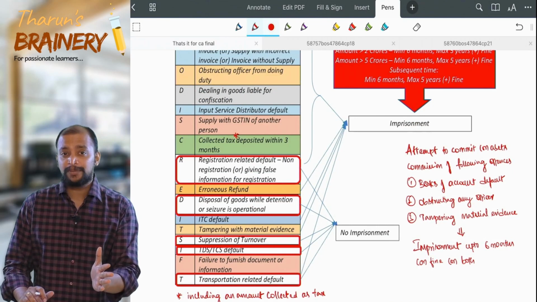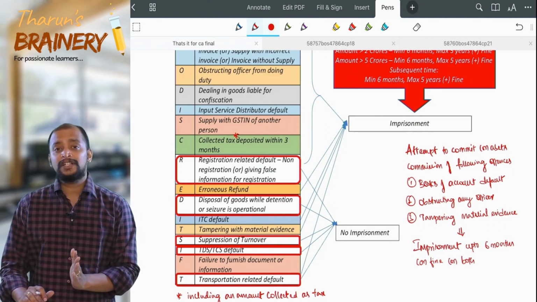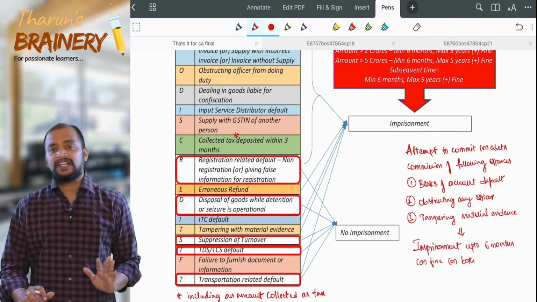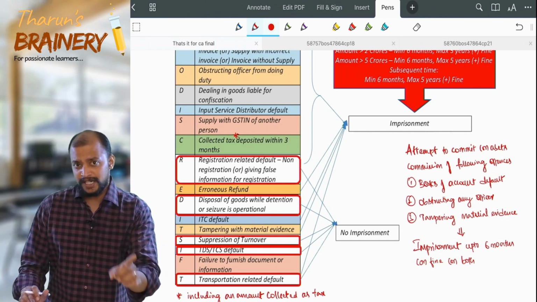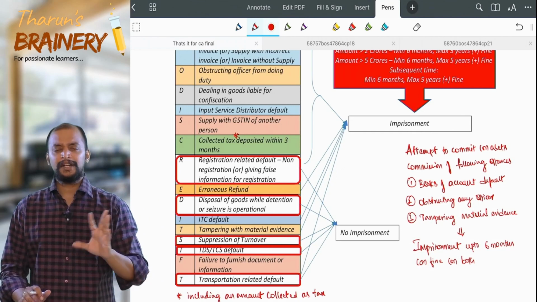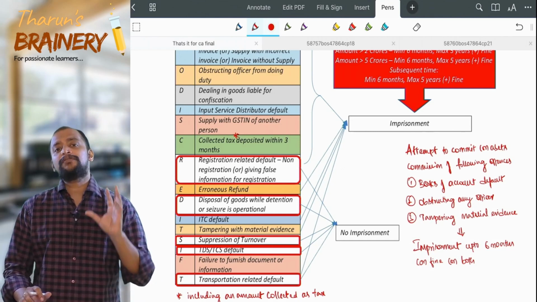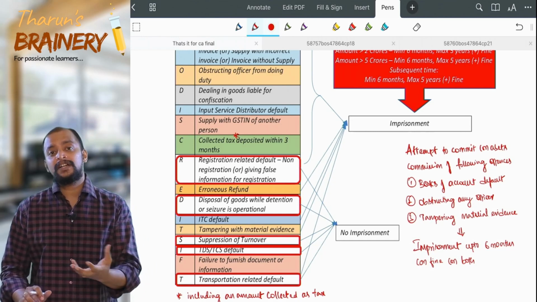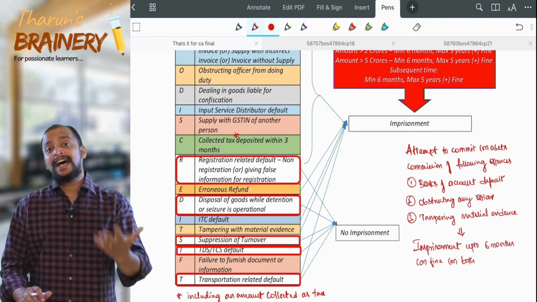I will come back to that imprisonment provision later. We are trying to learn what the offences are and what the penalty is in case of those offences. So 122 subsection 1, bio discredits TFT, what is the penalty? 10,000 rupees or amount involved. What does amount involved mean? Tax or ITC or refund, 100% of that, whichever is higher.